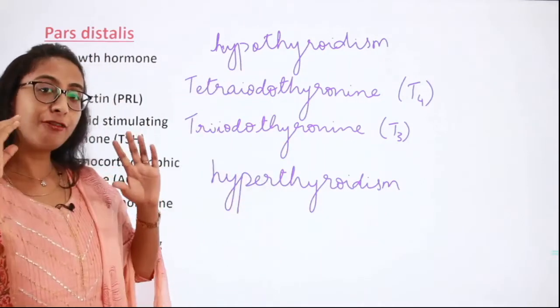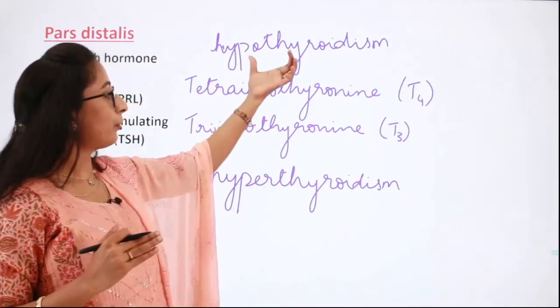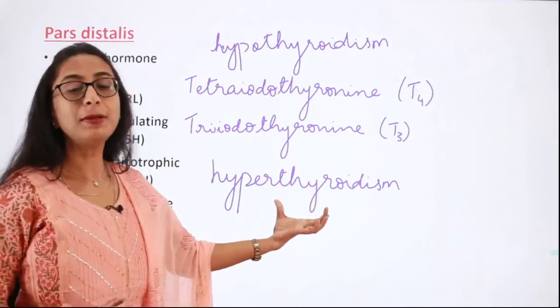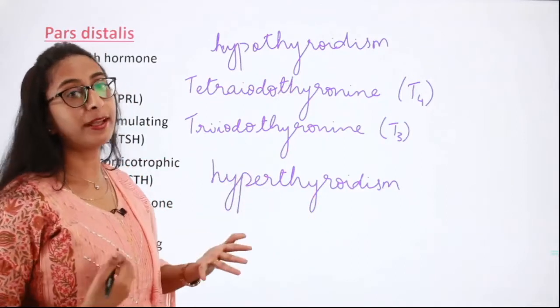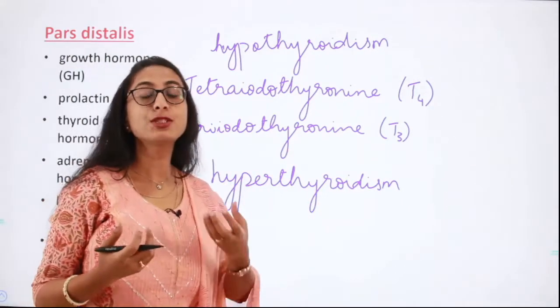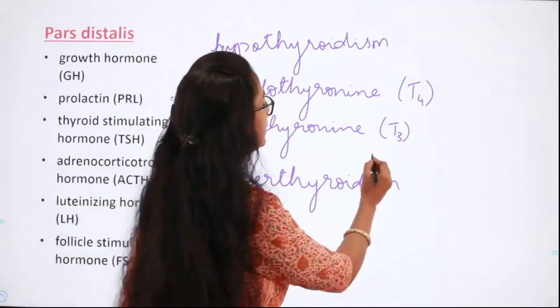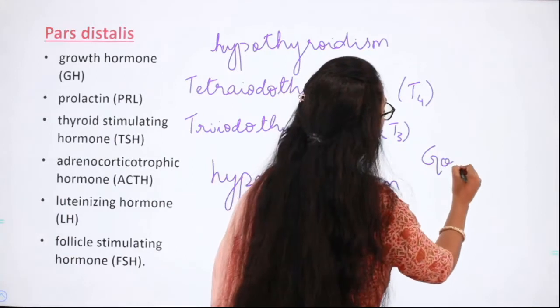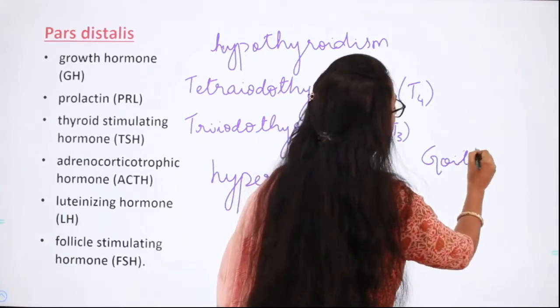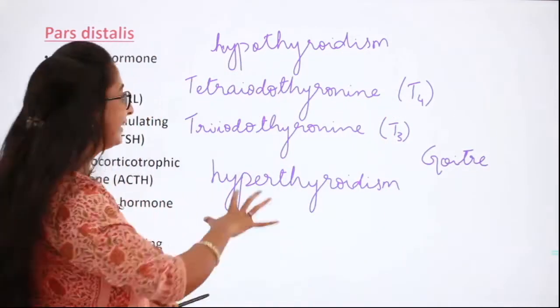So deficiency of iodine causes hypothyroidism, and surplus of iodine causes hyperthyroidism. There can also be swelling of the thyroid gland, and that condition is called goiter, isn't it? We shall discuss more about all this when we discuss the thyroid gland.